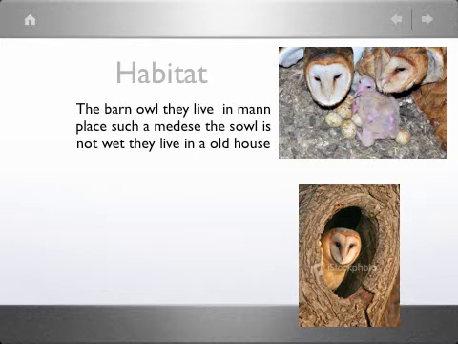Habitat: the barn owl. They live in many places, such as meadows. The soil is not wet. They live in old houses.